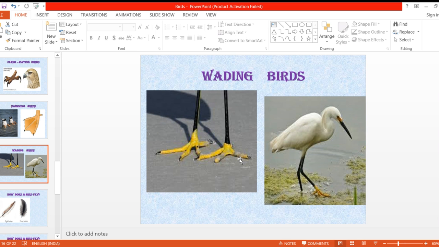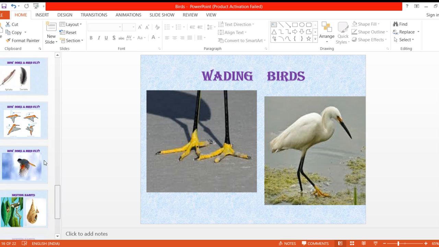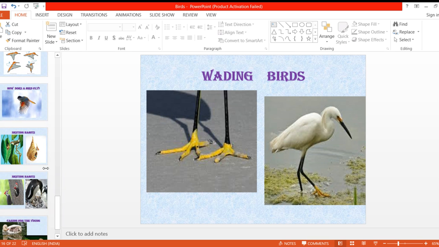Yes, ma'am. So these are some of the different types of legs and feet and the beaks. We have learned today the different types of beaks, different types of feet and claws. Now we will learn caring for their young ones.